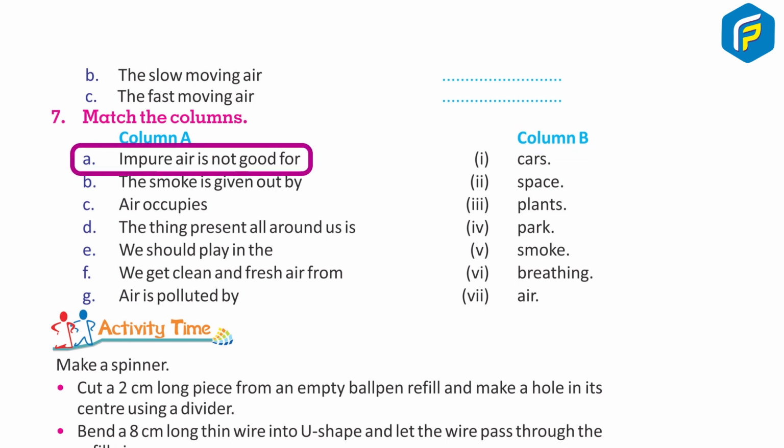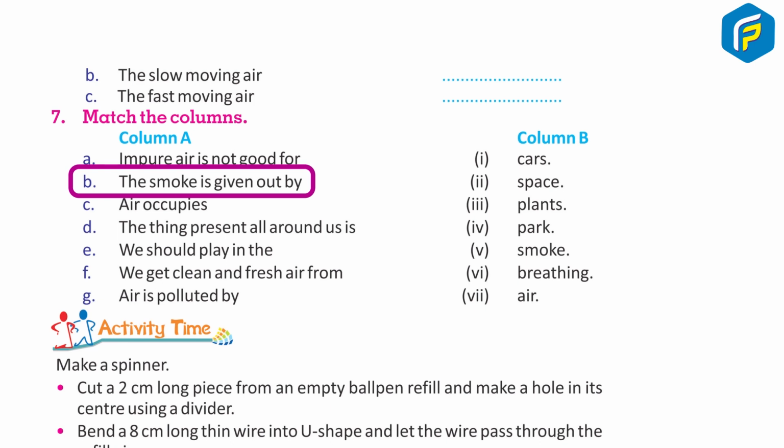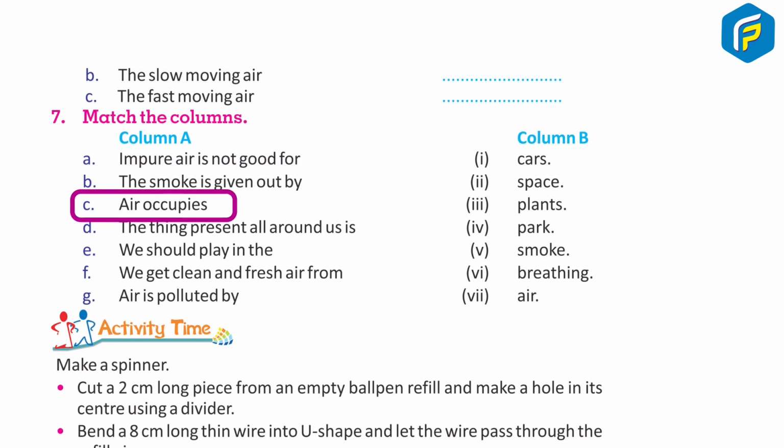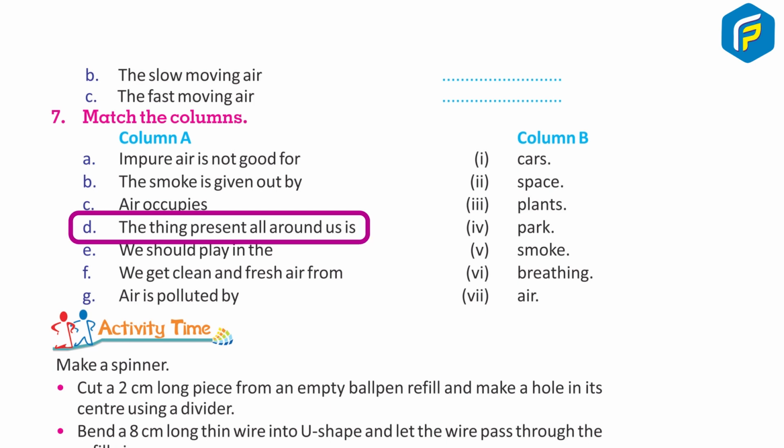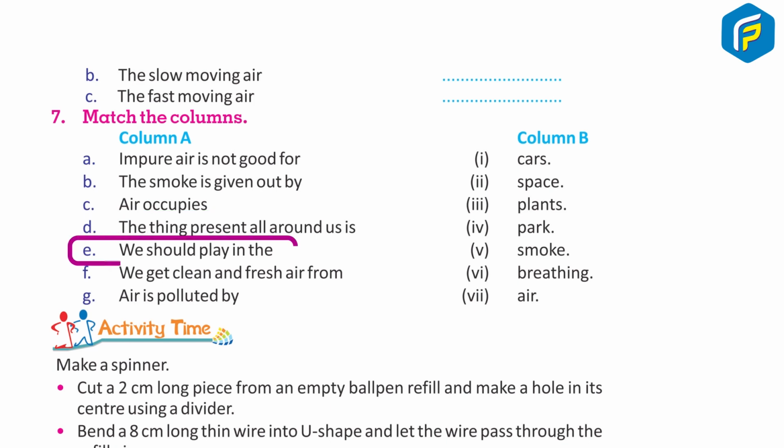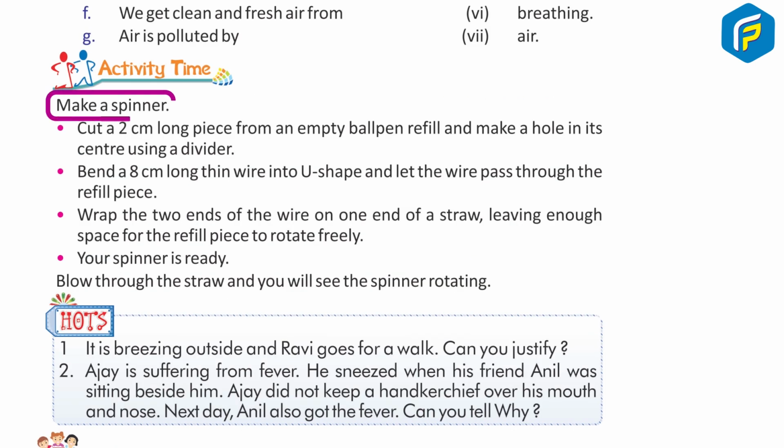A. Impure air is not good for. B. The smoke is given out by. C. Air occupies. D. The thing present all around us is. E. We should play in the. F. We get clean and fresh air from. G. Air is polluted by. 1. Cars, 2. Space, 3. Plants, 4. Park, 5. Smoke, 6. Breathing, 7. Air.